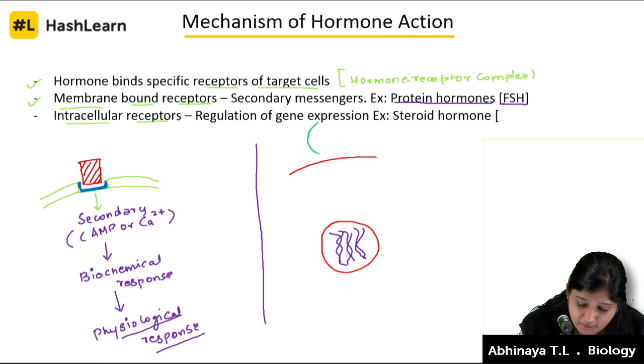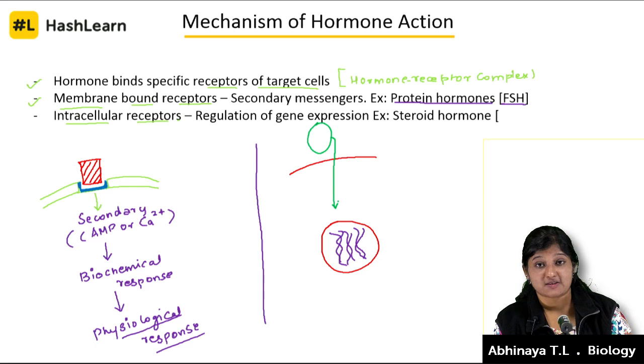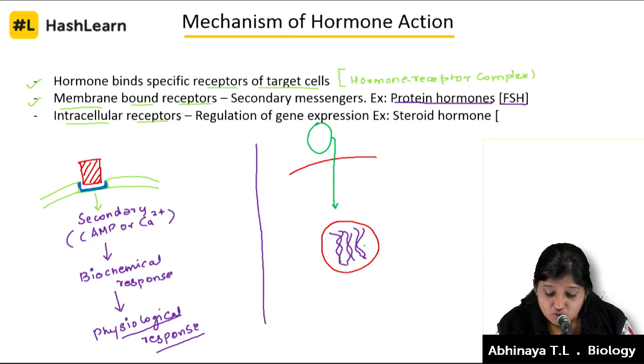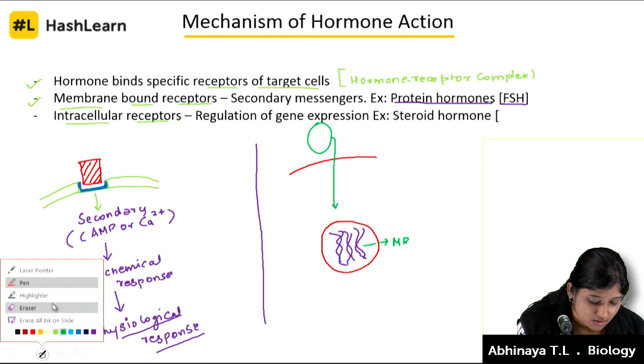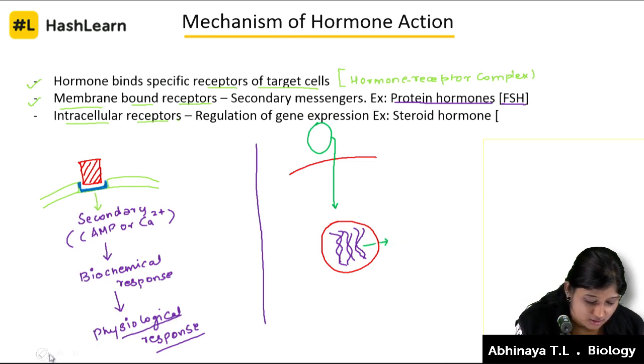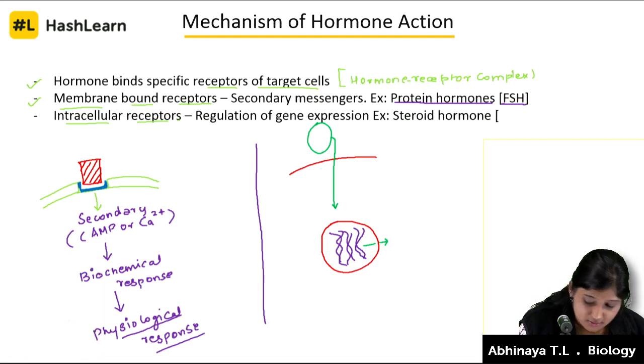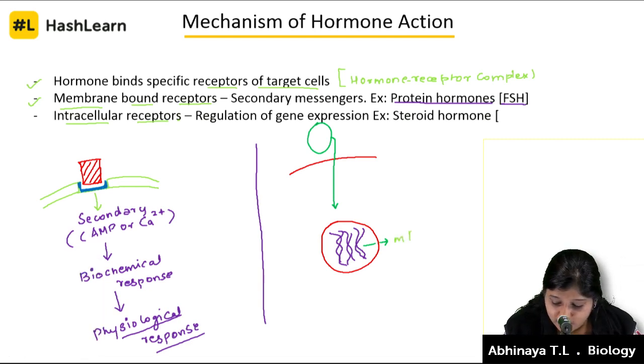So there comes a hormone again here. It's going to give the command to the nucleus by entering the cell. Entering the cell in the sense there are various steps in between which are taking place, and it's going to give the command to the genome to transcribe the required mRNA, the specific mRNA which is going to translate to a specific protein.